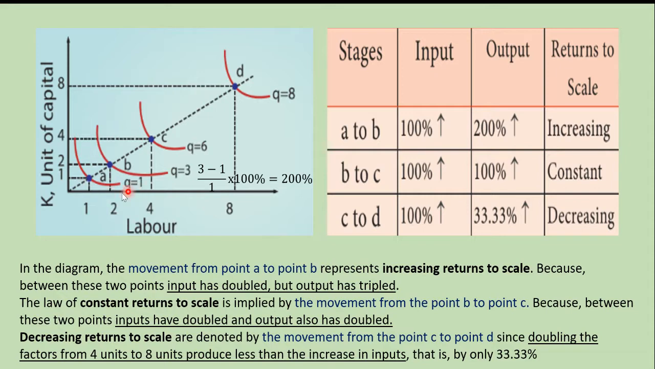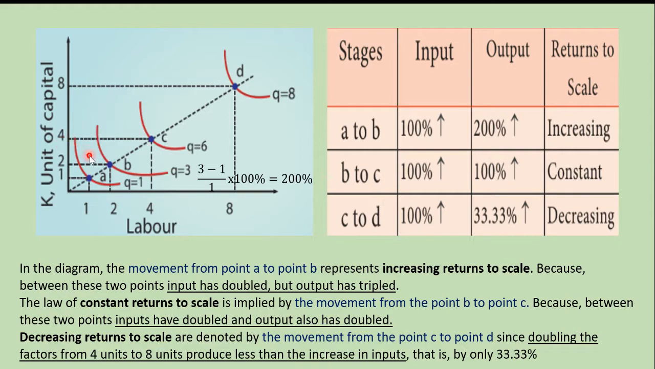Isoquant 1, where the quantity is 1. This is isoquant 2, where the quantity is 3. In isoquant 3, the quantity is 6. In isoquant 4, the quantity is 8. So you have 4 isoquants here. For the first one, the units of labor is 1 and the units of capital is 1. For the second isoquant Q3, the units of labor is 2 and the units of capital is 2. For the third isoquant Q equal to 6, the labor is 4 and the capital is 4.